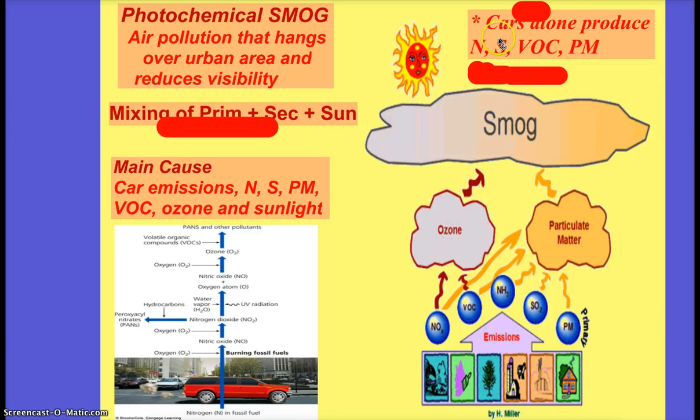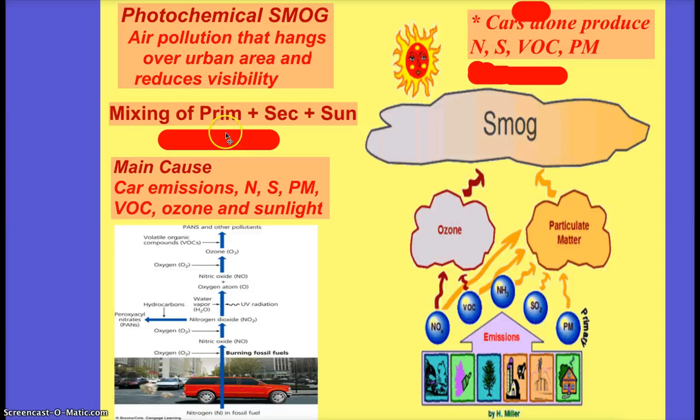So our nitrous oxide, sulfur oxides, volatile organic compounds, and particulate matter, and carbon dioxide and carbon monoxide are produced from cars. But these compounds, so no carbon dioxide and no carbon monoxide, plus ozone, produce smog, which we talked about yesterday is like smoke and fog, okay? It's like a foggy, a polluted fog.